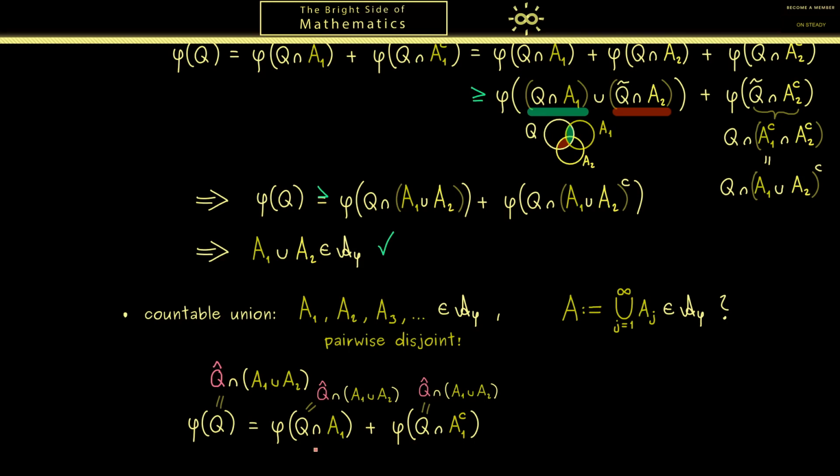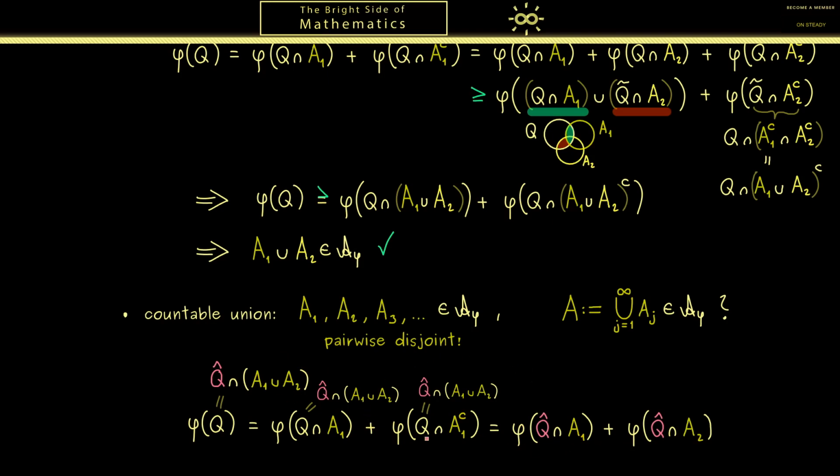For example, in the first part, you see the intersection with A1 here will completely cancel out A2. Therefore, the first part is just Q hat intersected with A1. Then in the second part, because we have the complement of A1, this will completely cancel out A1 itself. So we simply have phi of Q hat intersected with A2. Okay, so you should see this is a nice trick to get the union on the left hand side and a sum on the right hand side.